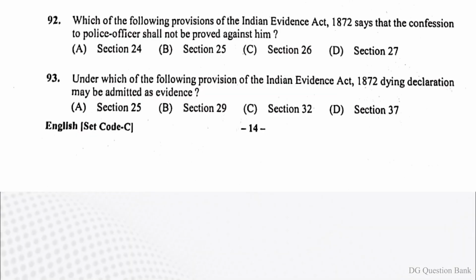Question number 92. Which of the following provisions of the Indian Evidence Act 1872 says that the confession of police officer shall not be proved against him? The right answer is option B, section 25.